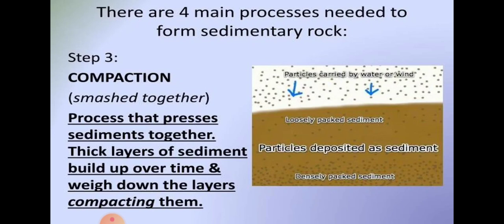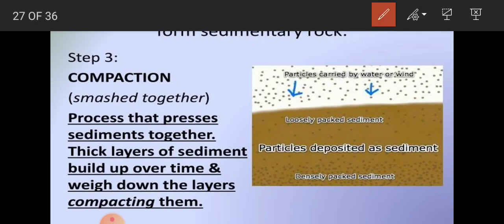Now you can see in the picture the particles carried by water or wind. Here you can see these are the small particles, and they are loosely packed. Here you can see loosely packed sediments, and this is the densely packed sediments.